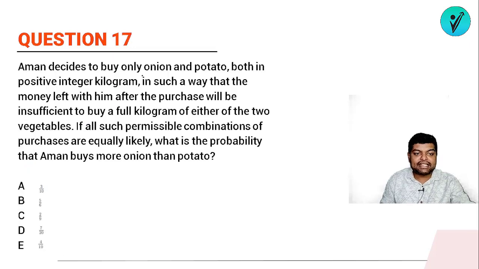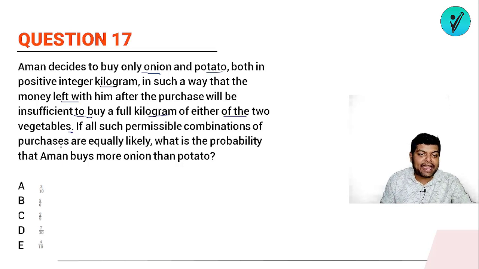Next, Aman decides to buy only onion and potato, both in positive integer kilograms, in such a way that the money left with him after the purchase will be insufficient to buy a full kilogram of either of the two vegetables. See, the price of potato is 5 rupees, the price of onion is 9 rupees. So if Aman is left with money that is less than 5, he'll not be able to buy more onion and potato.